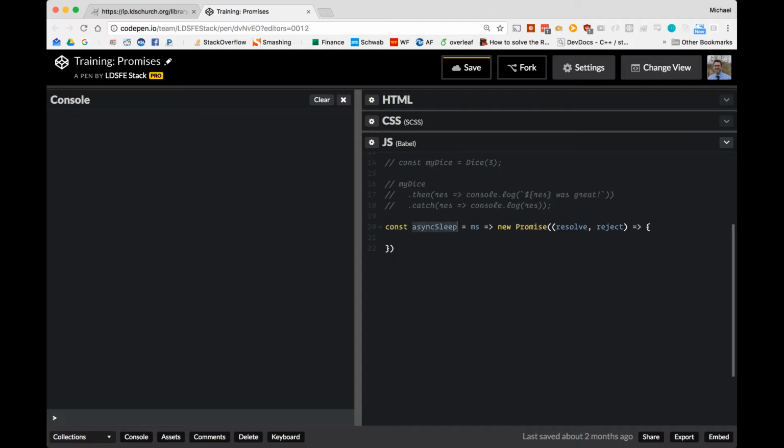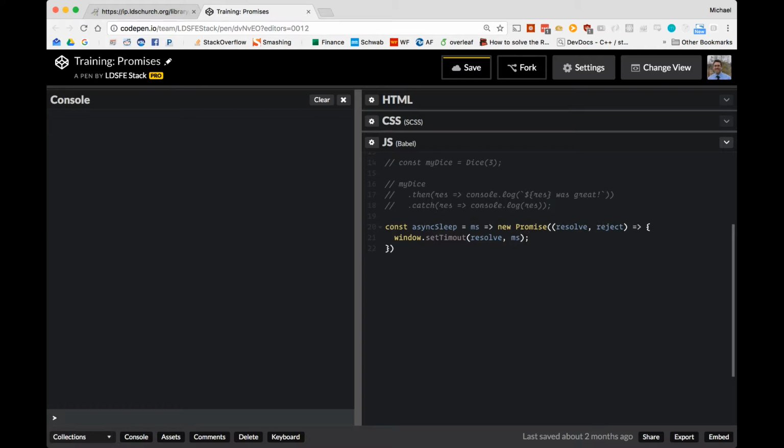So asyncSleep itself is not a promise, but now it's a function which returns a promise. It's going to be based on number of milliseconds. Let's say window.setTimeout, and what we're going to call is resolve, and we're going to call that after milliseconds.